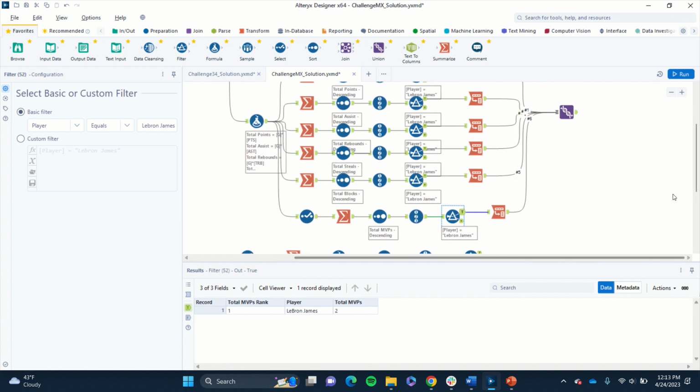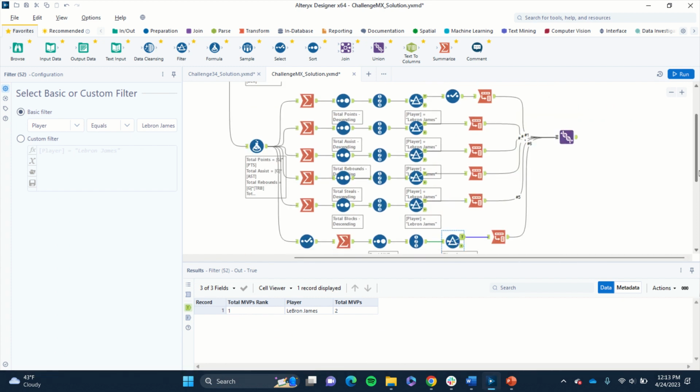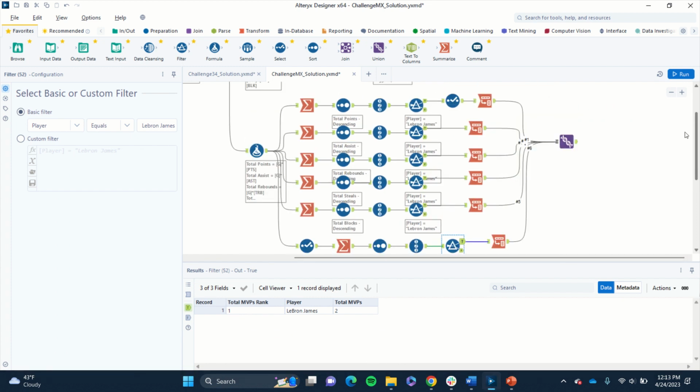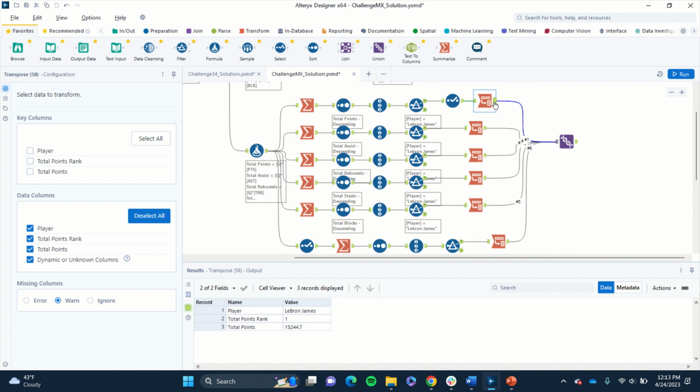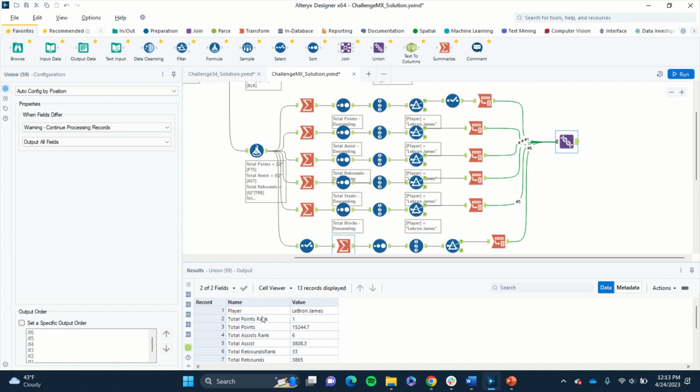So after all that, our challenge was to put it into just one output. Using the crosstab tool, we're able to manipulate the data to have it output like this instead, and make it go from rows to columns. So we did that for each one, and then we unioned them. And we can see this pretty awesome output here. If you go down the line, it's very useful to see everything he did.